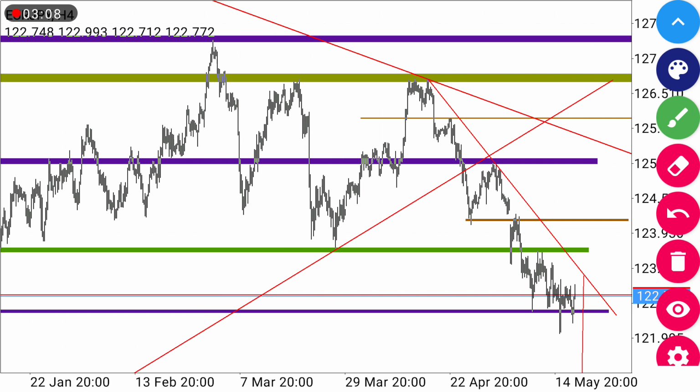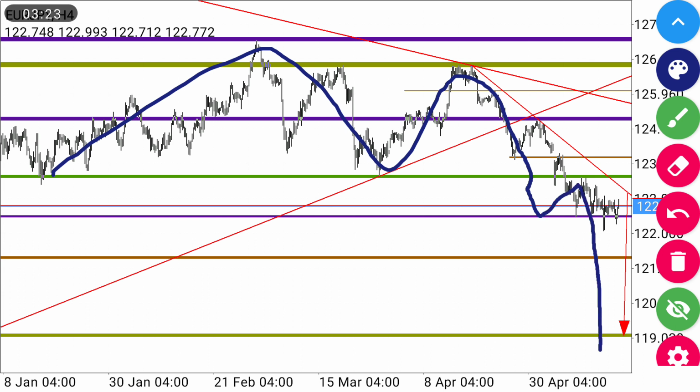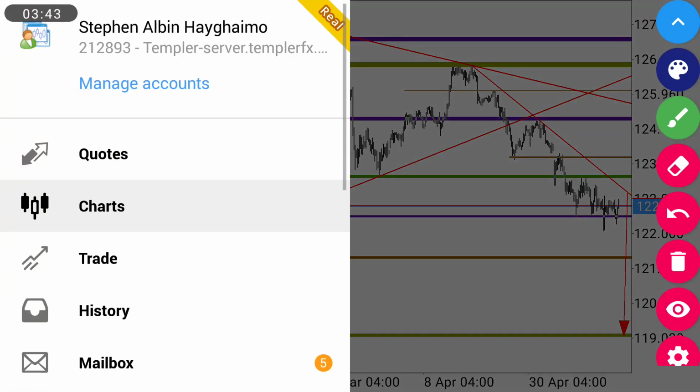On Euro JPY, for this coming week, we're also anticipating it to continue moving down. And the reason behind is because the double top hasn't been finished yet, as the neck was broken last week and is being retested. So we're anticipating price to continue moving down. We'll be looking for a selling opportunity whenever the price is around this purple zone, or when it comes back to touch this trend line up there. So this is Euro JPY, and the time frame is H4. Let us move to another pair.